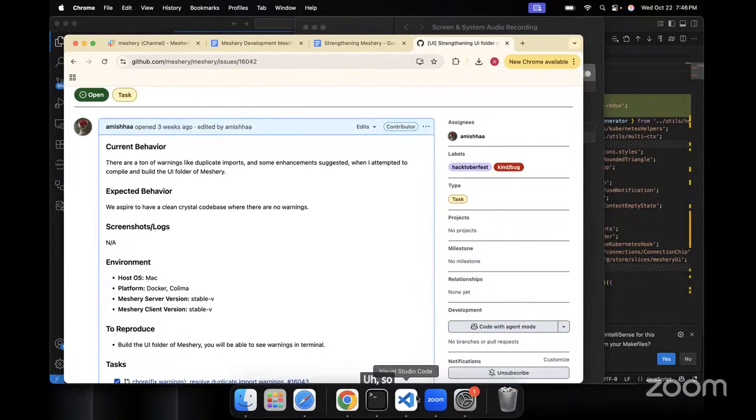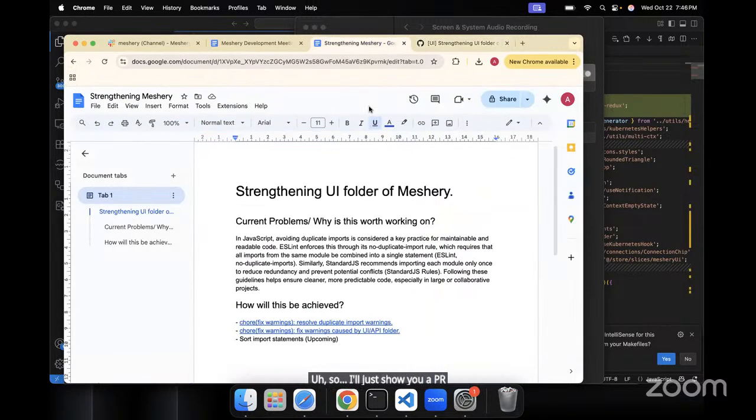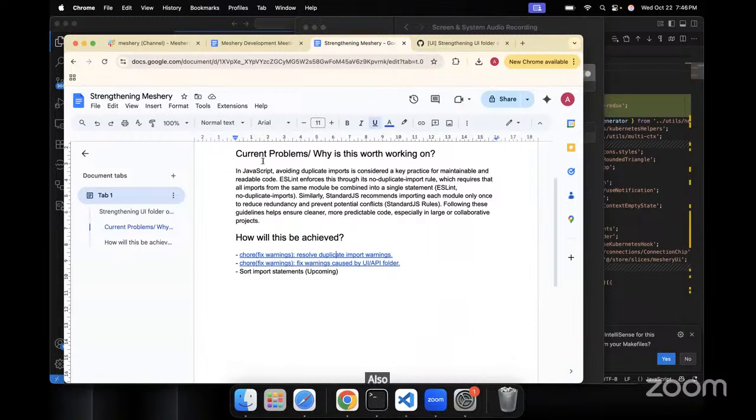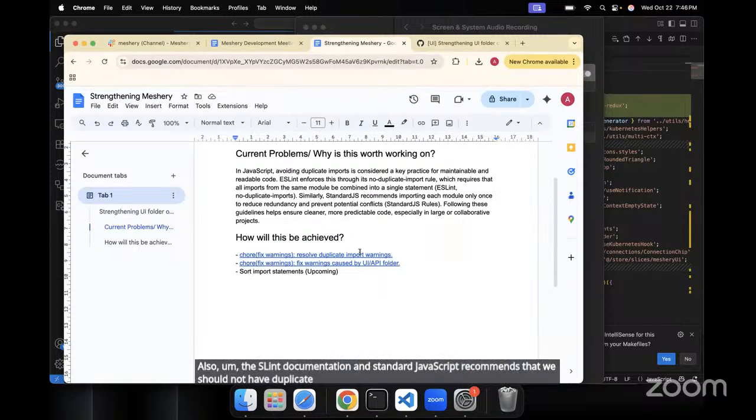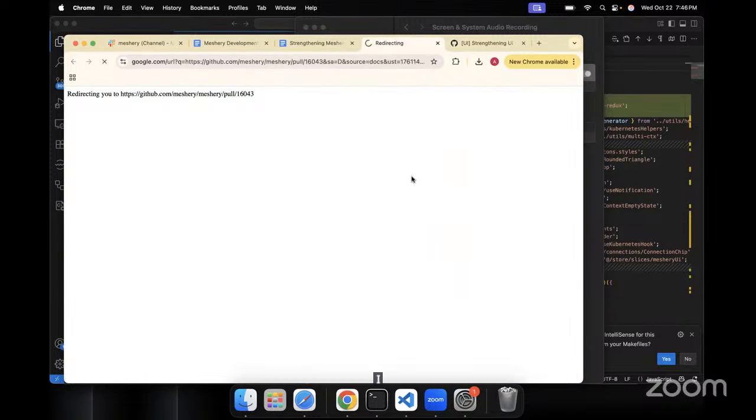So I'll just show you a PR that I created. Also, the ESLint documentation and standard JavaScript recommend that we should not have duplicate imports. So I raised this PR.